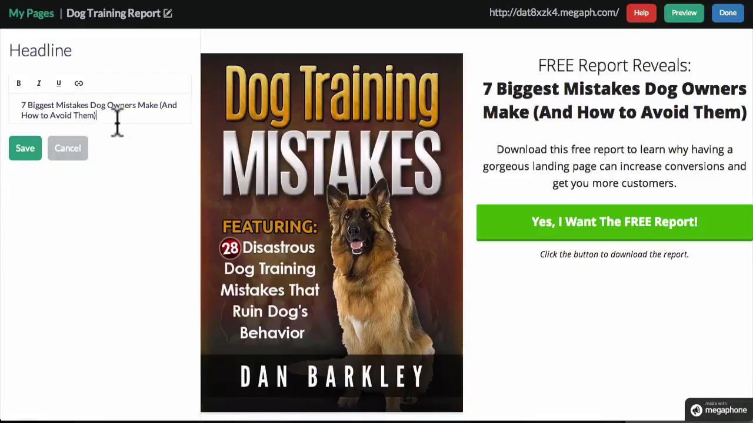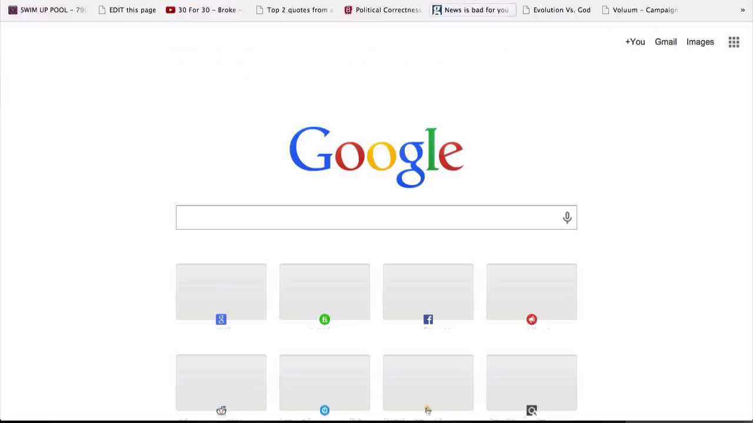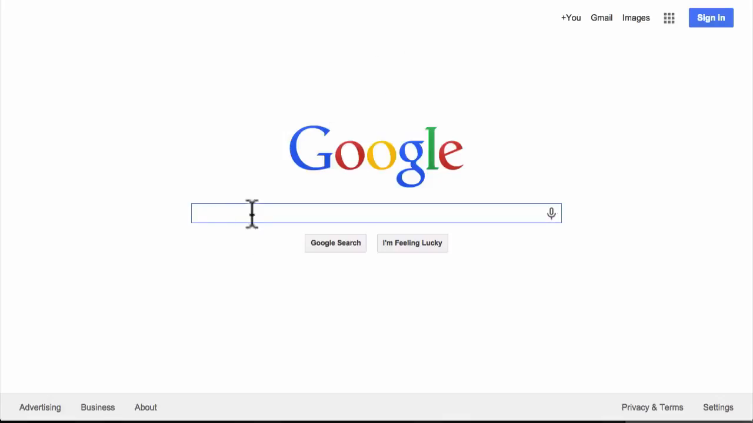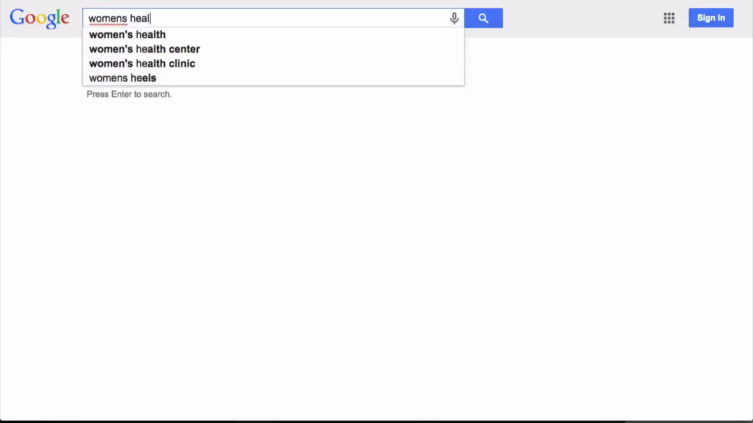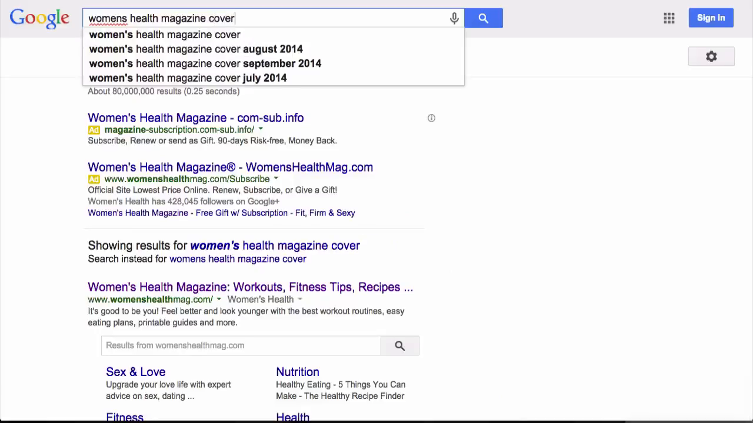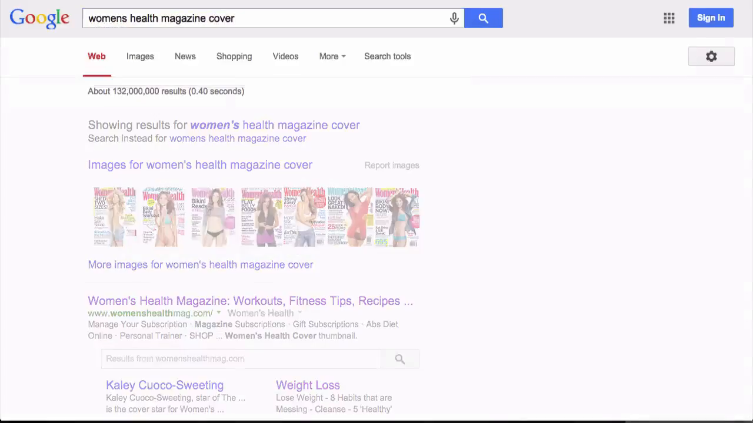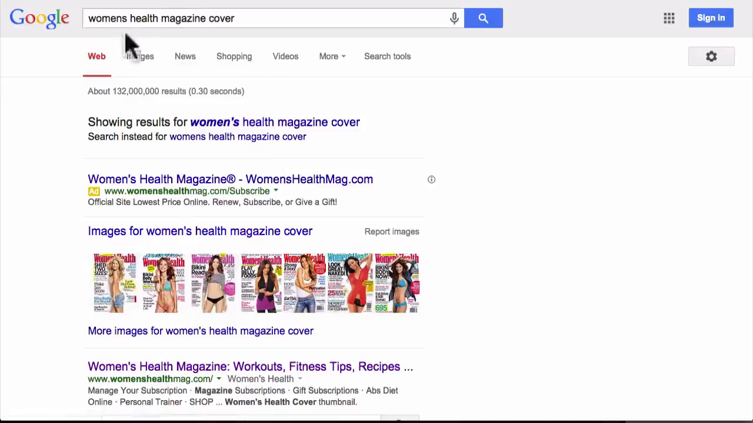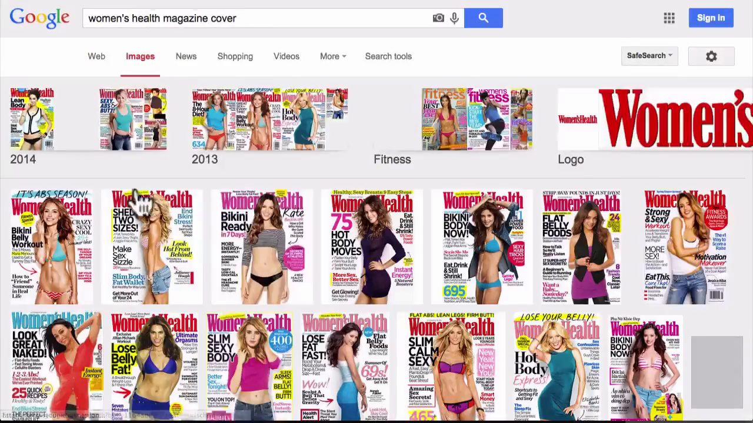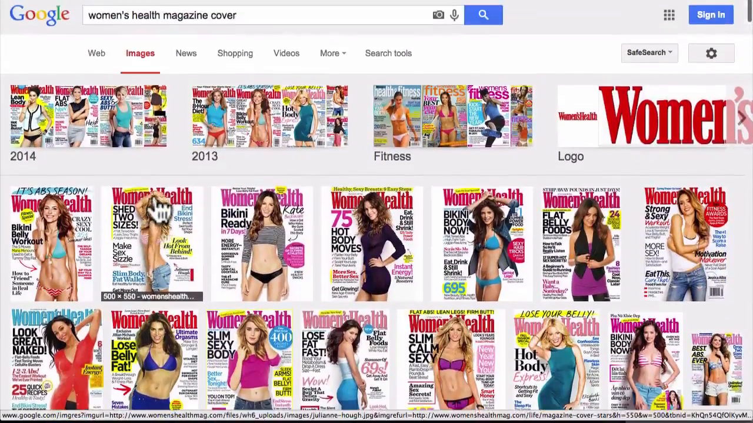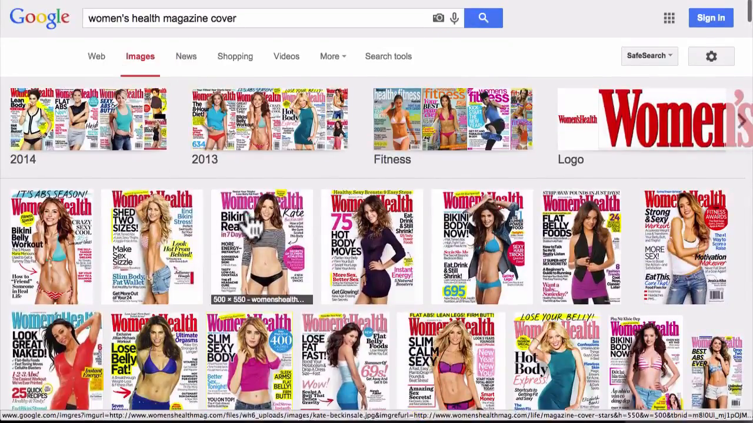So if you guys are struggling with coming up with really, really great headlines, the first thing that I would do is I would tell you to go look at magazines in your niche. All you got to do is go to magazines.com and see what they're running. You know, or for example, you could go to Google and let's say that you're in the weight loss niche. I could look up a magazine like Women's Health Magazine and I could just do a search for cover. So I could look for Women's Health Magazine cover, then I could click on images, right? And look, you guys, this is showing us all the magazine covers for Women's Health Magazine.